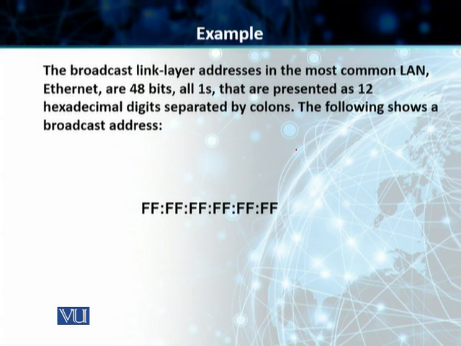Students, finally, the broadcast link layer address in Ethernet, once again, is 48 bits, but it consists of all ones. So, in hex or hexadecimal, this is FF colon FF colon FF and so on. And if a frame is sent to this broadcast address, it will actually be received by every single entity that's sitting on that particular network. And therefore, this is going to be a broadcast frame.